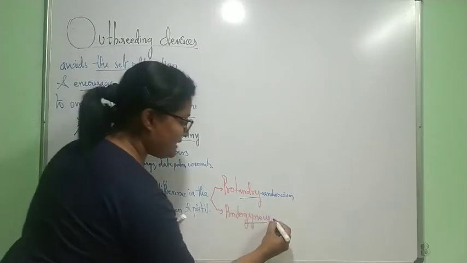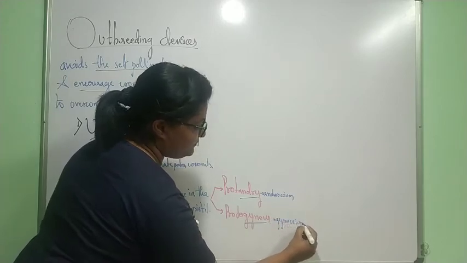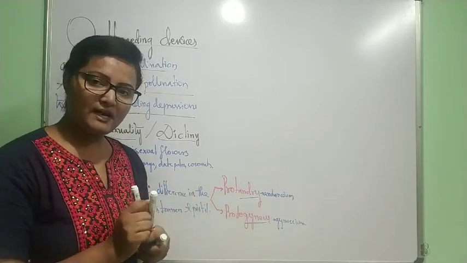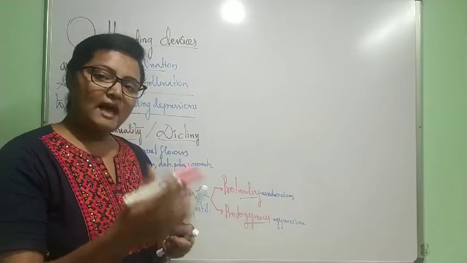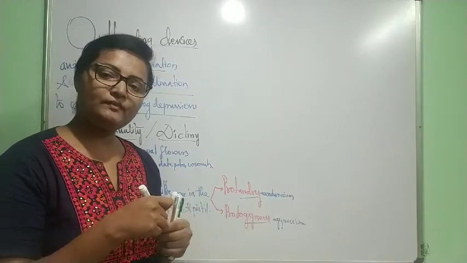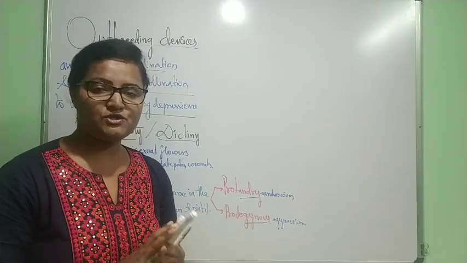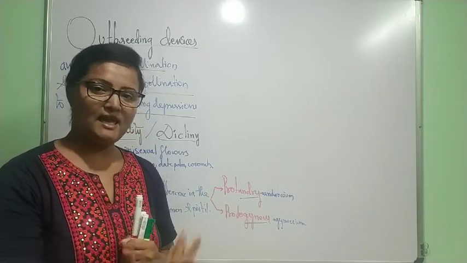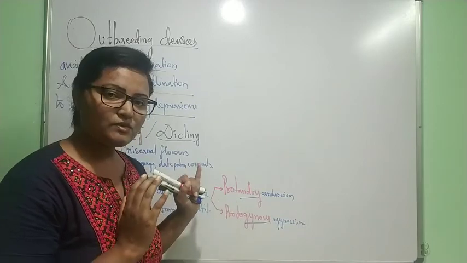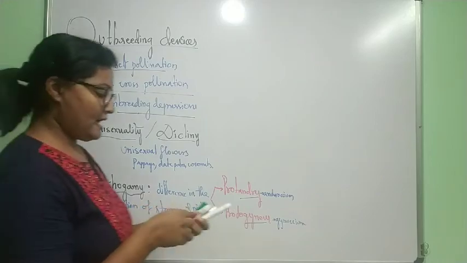Protogynous, gynous indicates gynoecium. Okay, so what happens during protandry? The anther gets matured first compared to pistil. And what happens in protogynous? Our gynoecium gets matured first, then androecium. This is what protandry and protogynous are. These are the two different types of dichogamy.